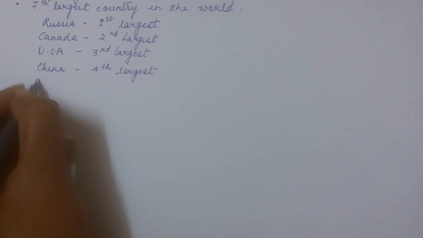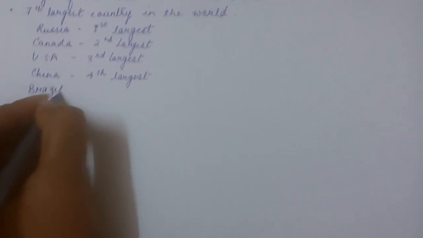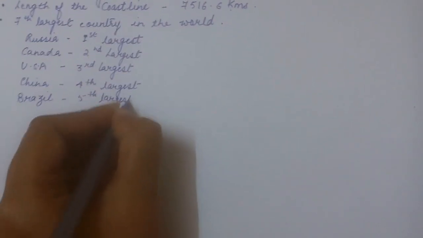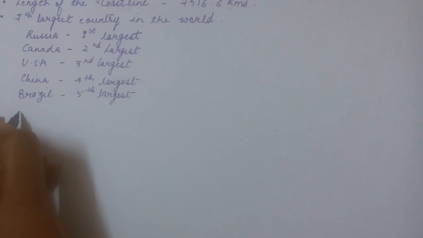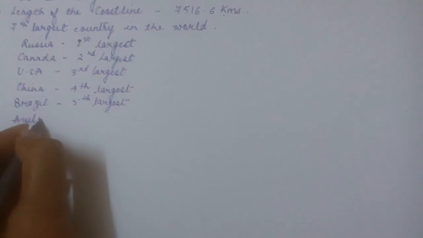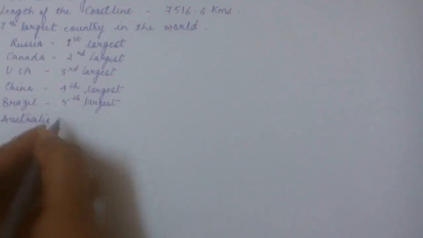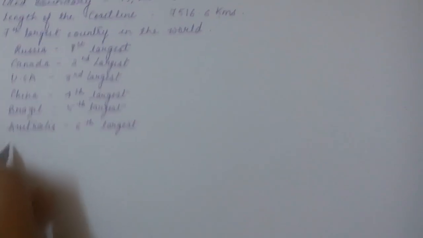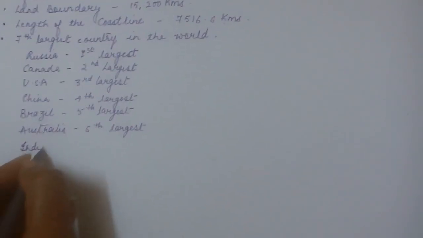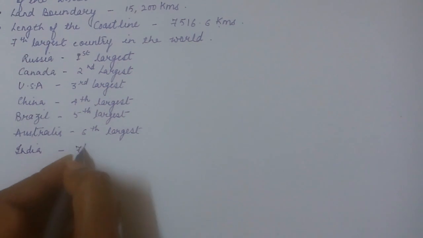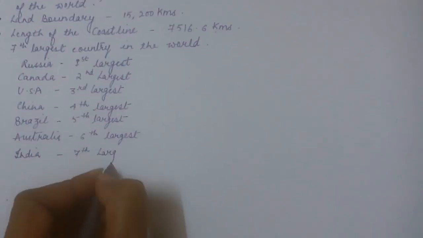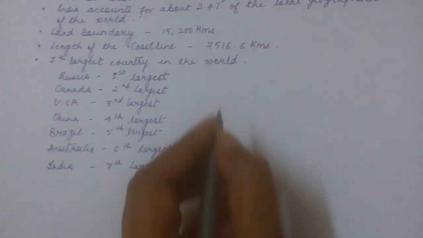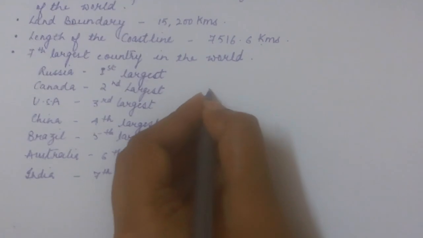The fifth largest one, Brazil. The sixth largest one, that's Australia. And finally the seventh largest one that we had already discussed, that is India. It's having the landmass area of 3.28 million square kilometers. Then one key also I have told you to learn these countries in the sequence.